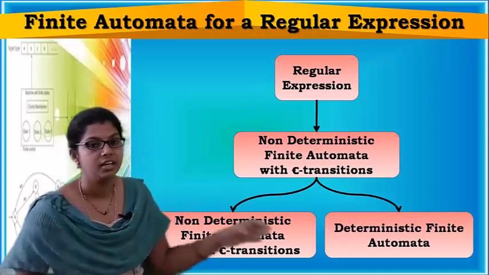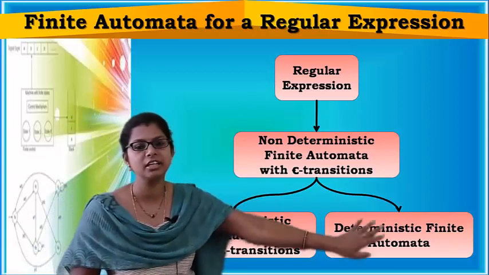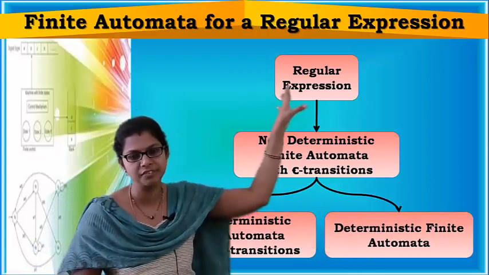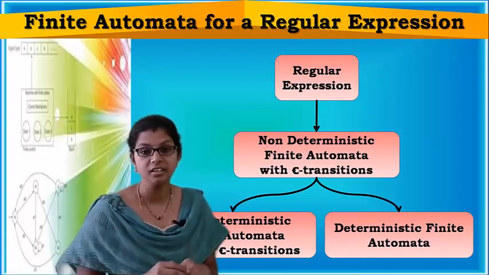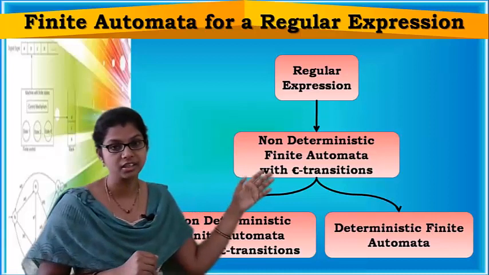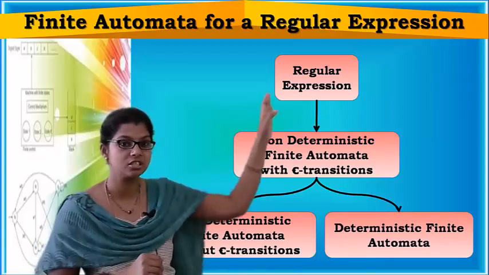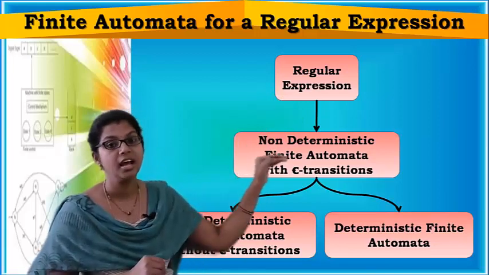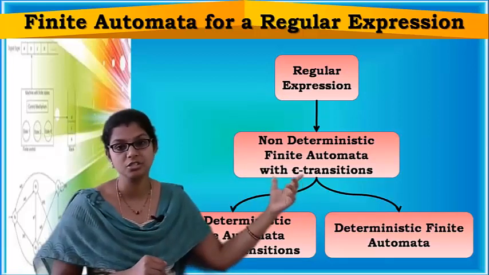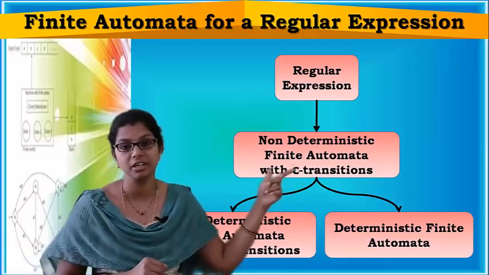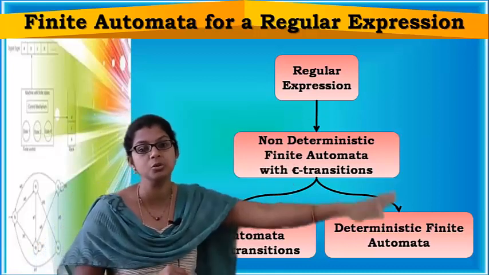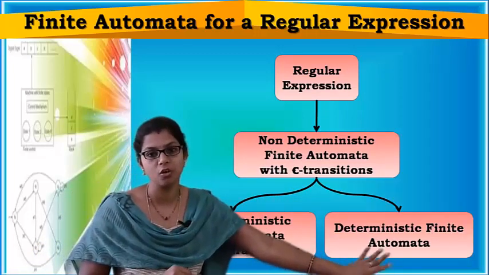This is the way. Now, if you want to construct a deterministic finite automata for a given regular expression, then first you need to construct a non-deterministic finite automata with epsilon transitions for the given regular expression, and then you have to convert this non-deterministic finite automata with epsilon transitions to a deterministic finite automata.